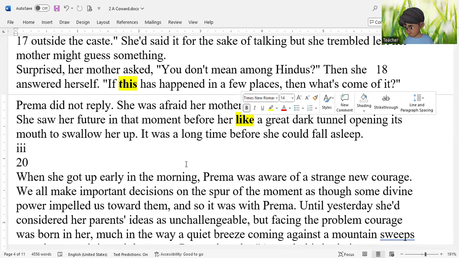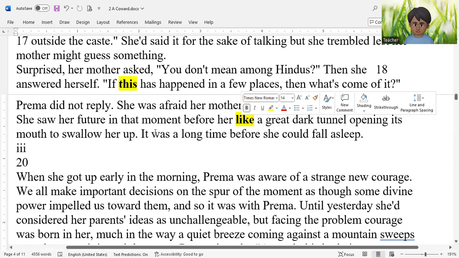The setting in section 2 is late night, Prema's home, Prema's mother's room, and the characters are Prema and her mother. They have this dialogue, and Prema's mother is conservative, traditional. She thinks one should marry inside their own caste, and Prema feels quite scared because she sees that her future is quite uncertain.